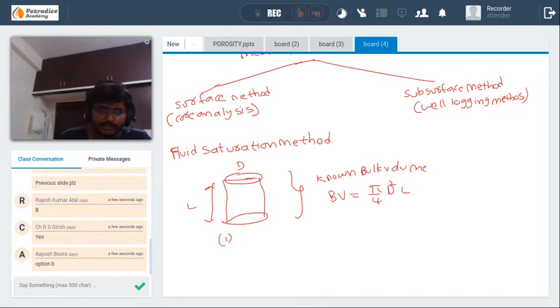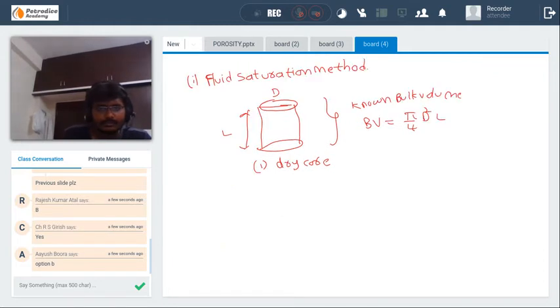In the first step, we will dry the core, and we will find the dry weight of the core. After that, we will saturate the core with fluid of known density.